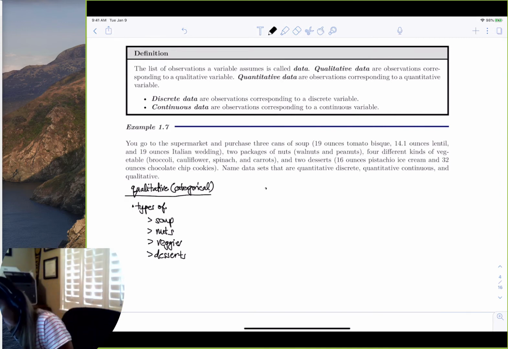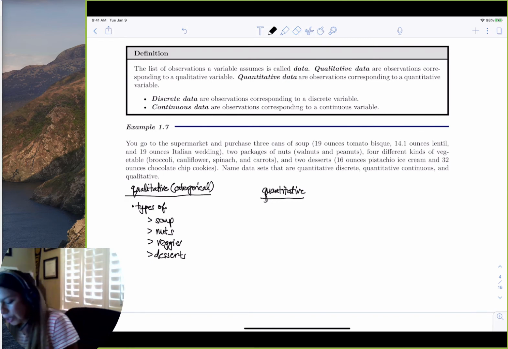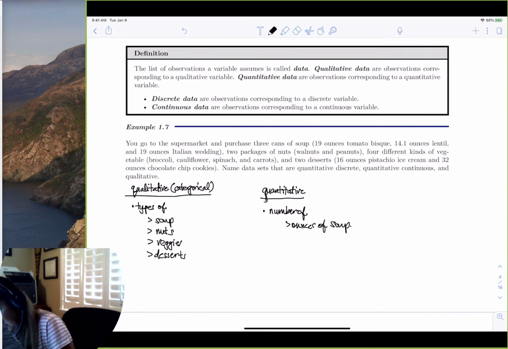So quantitative would be everything that has a number associated with it that we could find an average of. Can I eat an average number of ounces of soup a week? Yeah, right? So let's start with the number of cans of soup, and then we could say ounces of soup, right?